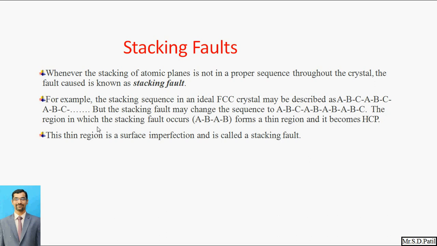The region in which the stacking fault occurs, ABAB, forms a thin region and becomes HCP, and because of this the FCC crystal is converted into HCP. So this thin region is a surface imperfection and it is called a stacking fault.